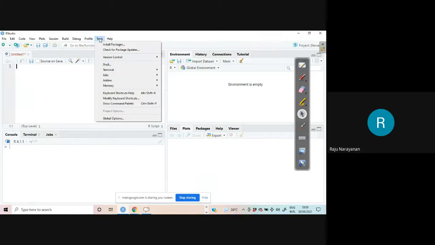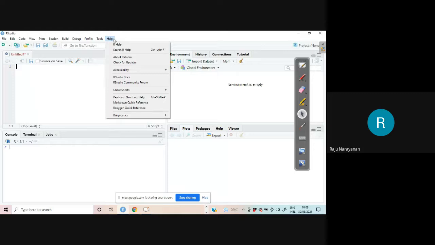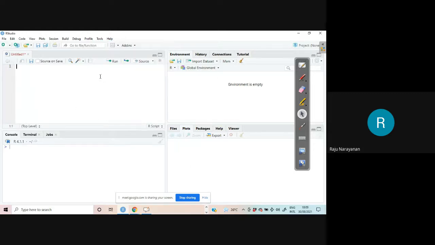Installation of packages, etc. are very, very simple. But why I am not using this one is, here the screen is partitioned into 4. Here, this is a place where we enter the statements. Then you click on run. As in the case of our editor, we have to select the statements and click on run. And here you will see the result. The graphs will be coming here.